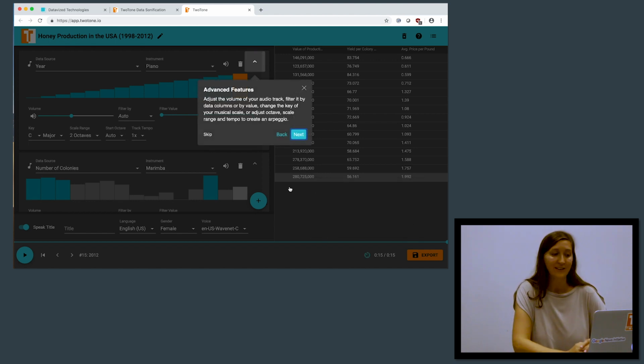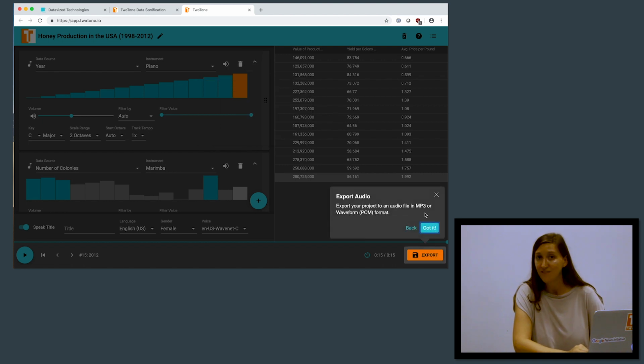And also, finally, we have the advanced features to adjust the volume of the track, filter it by data columns or by value, change the key of your musical scale, or adjust octave, scale range, and tempo to also create an arpeggio. And finally, I should say, is exporting your sonification. So here you can export as an MP3 file or waveform file format.